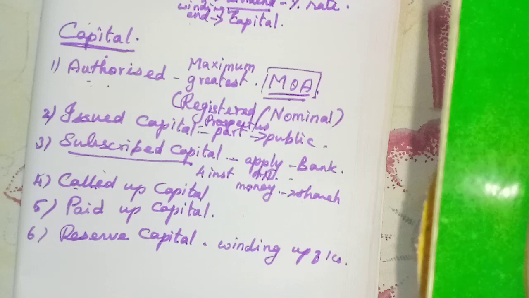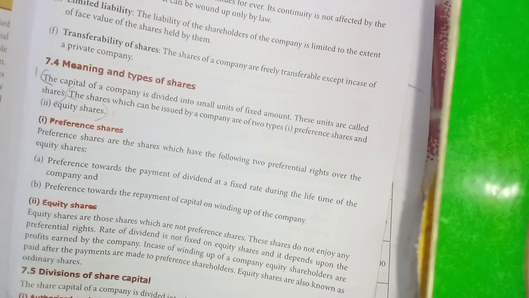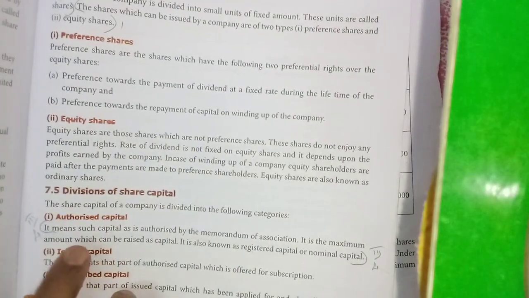Now we have learned something about the company form of organization, about the share and its features, everything. Now I will mark it and give it to you. You read the full chapter, the full thing, and mark the meanings. Then learn what authorized capital is, its features and characteristics; they may ask. Then what reserve capital is, that also you mark.